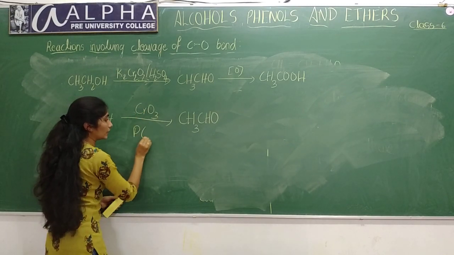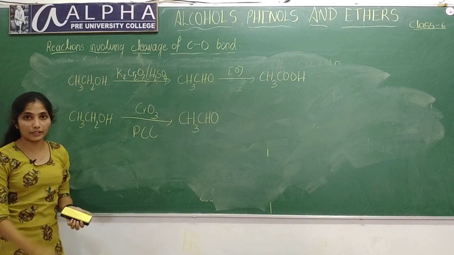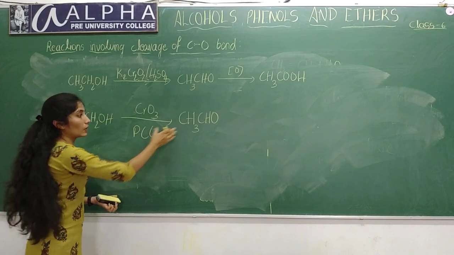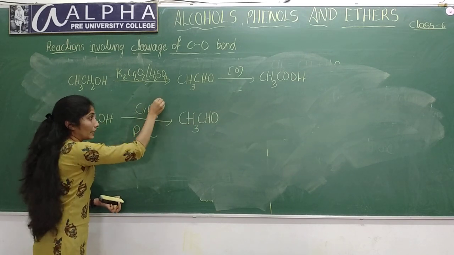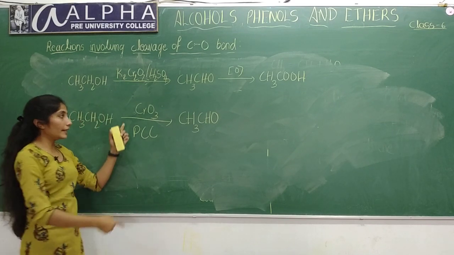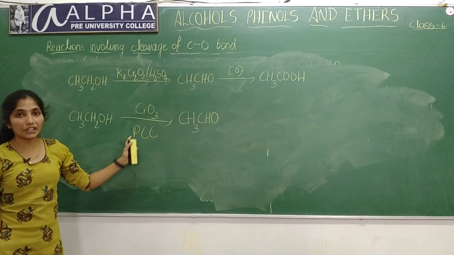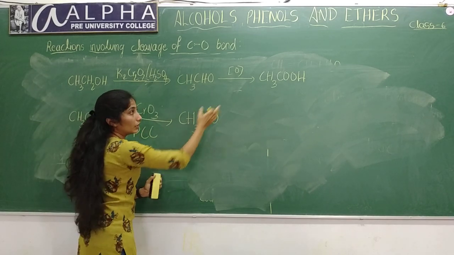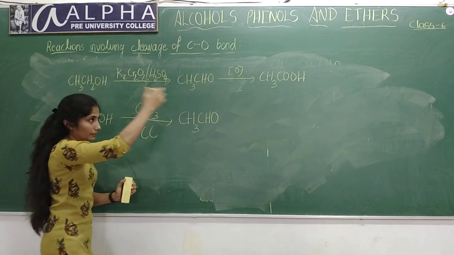Or you can use pyridinium chlorochromate also; this will also give CH3CHO. Either you can use CrO3 or PCC, not both. Any one of these will cease the reaction at this point. You will not get carboxylic acid over there.